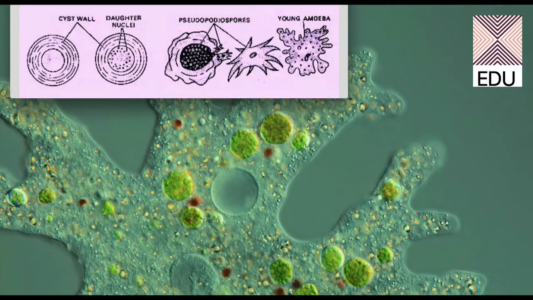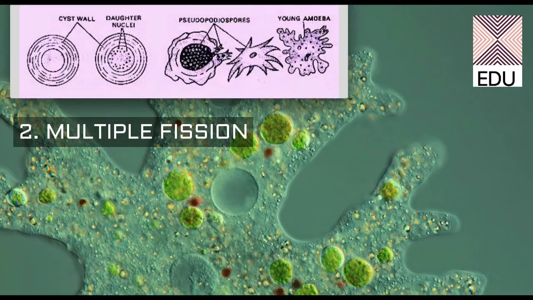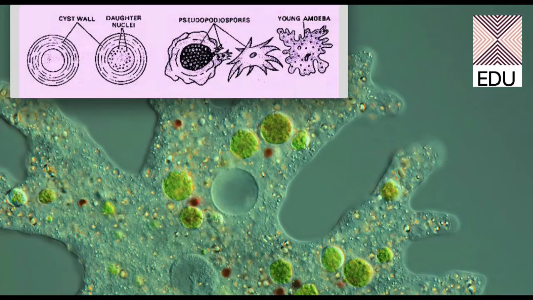The second method of reproduction in amoeba is multiple fission, division into many cells. One particular amoeba can give rise to a number of young amoebae, as in this diagram you can very well see. In the very first diagram it is labeled as cyst wall.